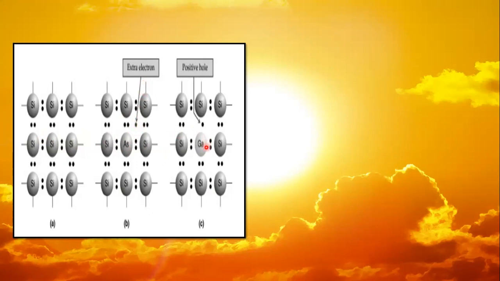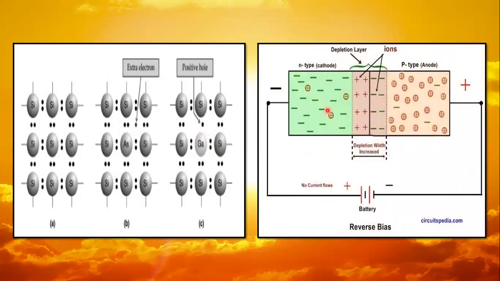And in p-type semiconductor, we replace silicon with gallium. Gallium belongs to group 3A, so it has 3 electrons in its outermost shell. So they can form 3 bonds with other silicon, but they create a positive hole because they cannot bond with the other silicon. This hole produces a positive charge, so this is called p-type semiconductor. So this is a picture of n-type and this is a picture of p-type semiconductor.